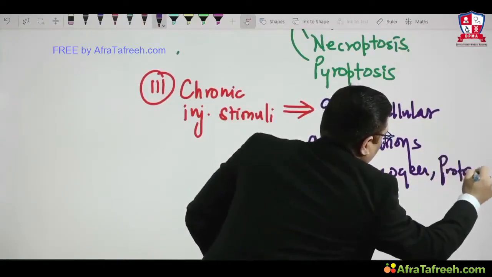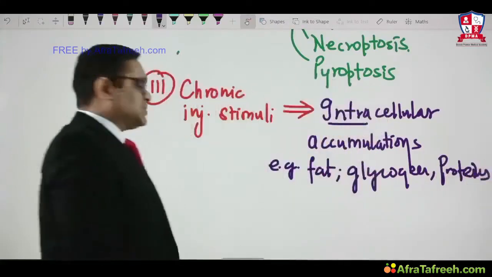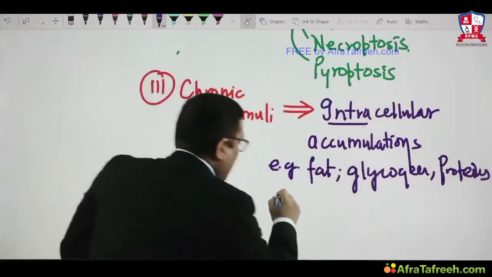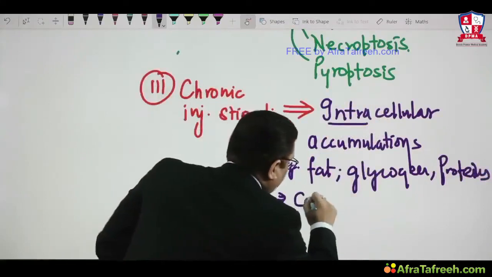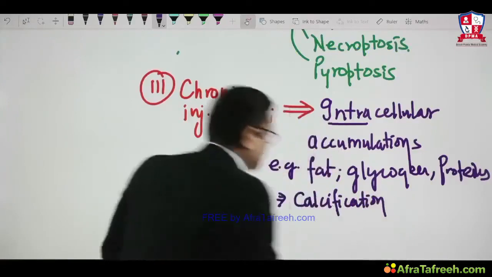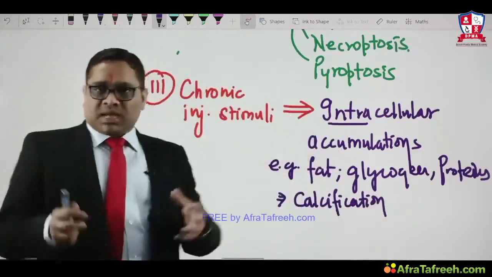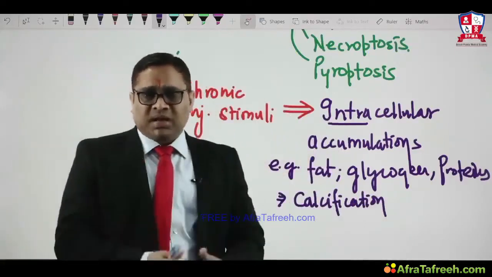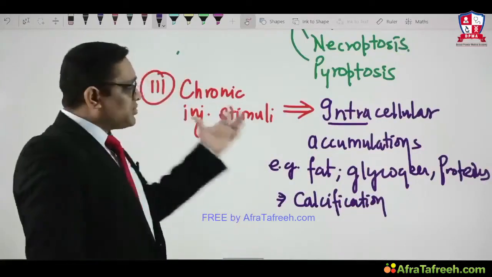Along with this, we have to understand this may be a reason for calcification also, because calcium will be deposited within the tissue or within a cell. That is also because of the chronic injurious stimuli.